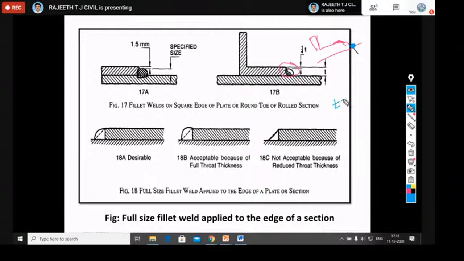The maximum thickness or the size of the weld equal to 3/4 of the thickness of the plate, or from the thickness of the plate you should deduct 1/4 of the T. You should remember these two values. These are very important values. So when you are connecting sharp edges, then the maximum size will be equal to the thickness of the plate minus 1.5 millimeter. If you're connecting rounded edges, then the maximum size will be 3/4 of the thickness, or thickness minus 1/4 of the T. So that is the maximum size of the fillet welds.